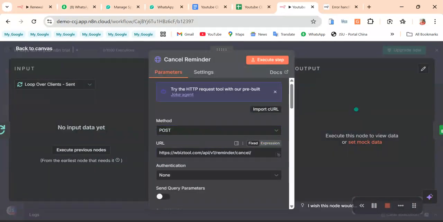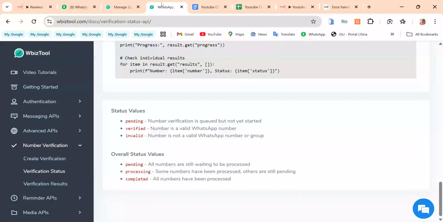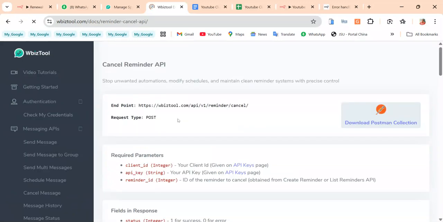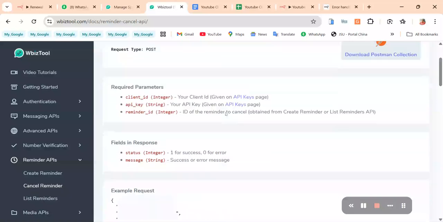You're going to make a post request to this. If you come here, you have cancel reminder, so you cancel a reminder with this. You send it to the same point, you can say reminder cancel. And what are you sending? Just the reminder ID. Remember when we created the reminder, we had an ID, and that ID is what I'm going to use to cancel it. It's as simple as that.